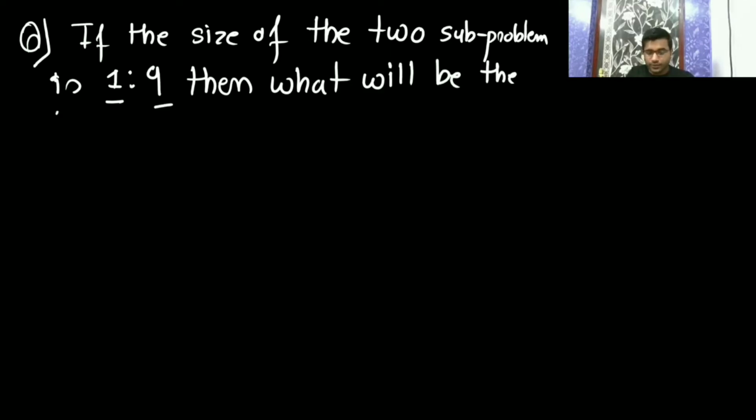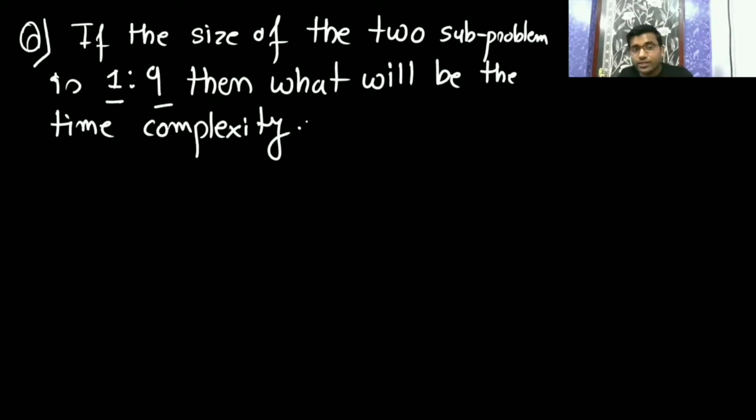So I am saying that if your input is n, I am dividing one side into n by 10, and the other side 9n by 10. So now here the partition is happening 1 is to 9, not 0 is to n minus 1.